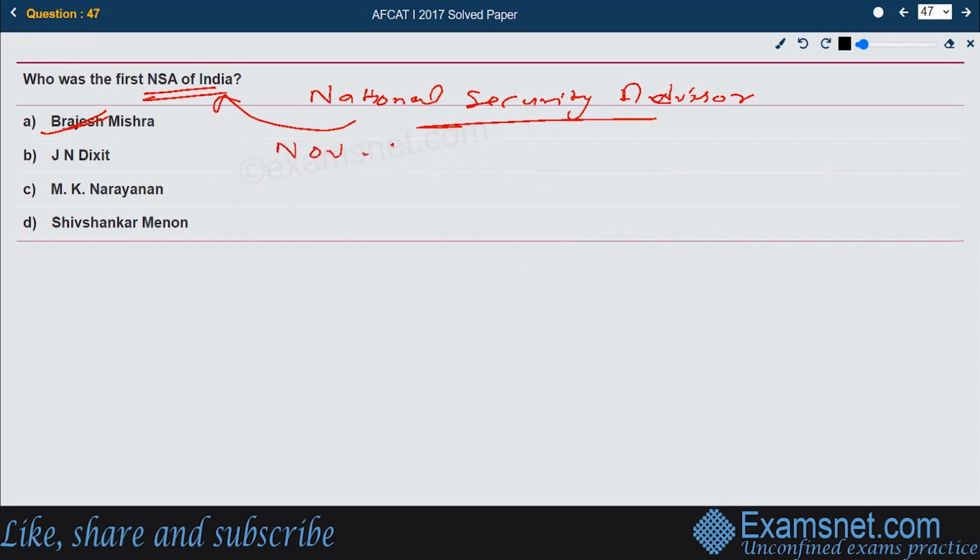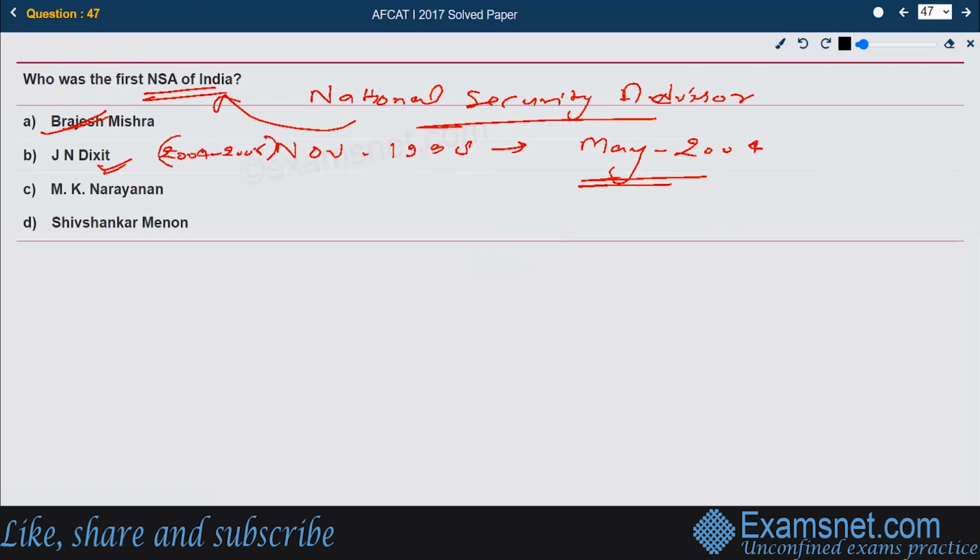He served between November 1998 and May 2004. In the span he served, other former NSAs were Jane Dixit, who was also an NSA and served between 2004 and 2005.